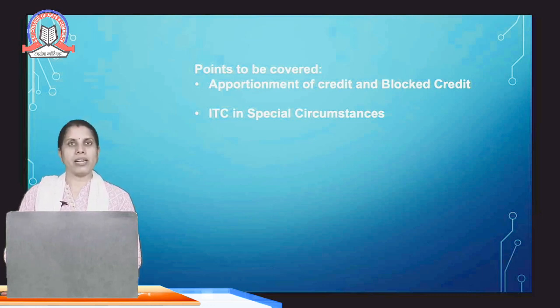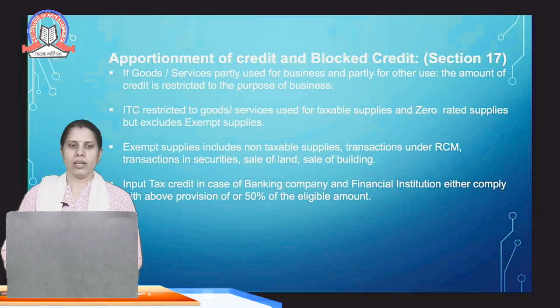So today we will cover the mentioned topic through this presentation, that is apportionment of credit and block credit as well as the ITC in special circumstances. First of all, apportionment. Apportionment stands for distribution of credit as well as the block credit. Block credit stands for the credit which is not available on the different supplies.